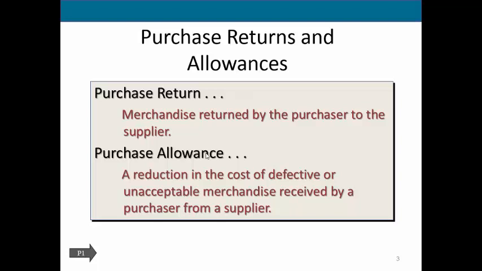Rather than sending it back, sometimes someone who has sold something to us will offer what we call a purchase allowance. And they say, rather than returning this item, how about we simply give you a type of a discount, and we call this a purchase allowance because it is a discount that is allowed based on the fact that something was defective or somehow unacceptable.